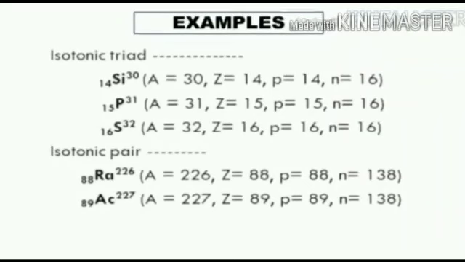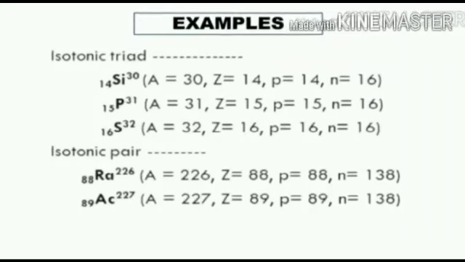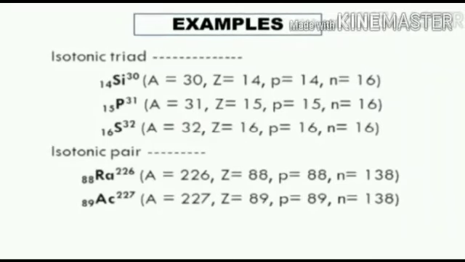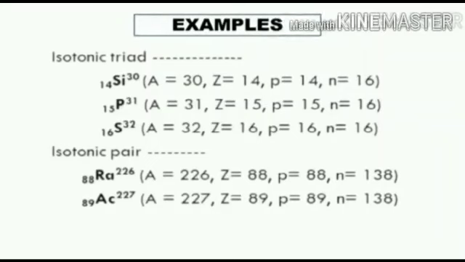Another example. Radium and actinium are an isotonic pair. The atomic number of radium is 88 and its mass number is 226. The atomic number of actinium is 89 and its mass number is 227. Both radium and actinium have different atomic numbers and different mass numbers, but they have the same number of neutrons. Both have 138 neutrons in their nucleus. So, radium and actinium are isotones.